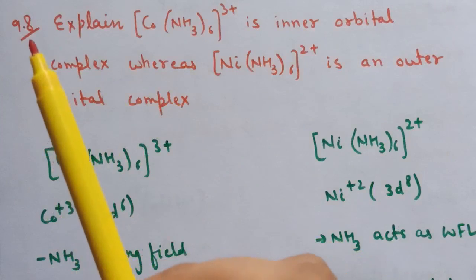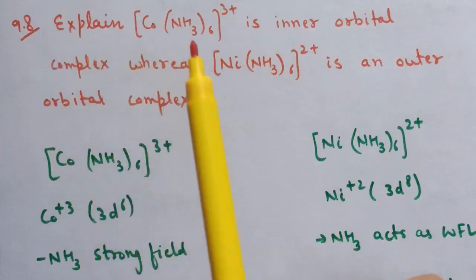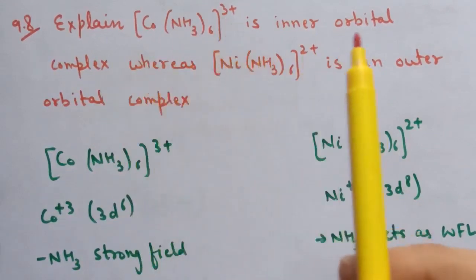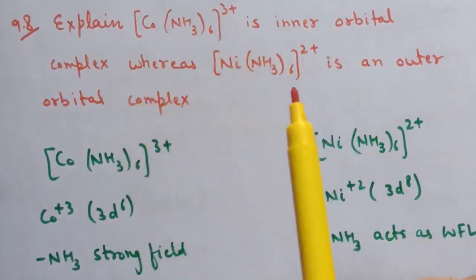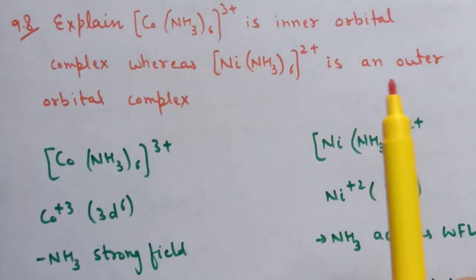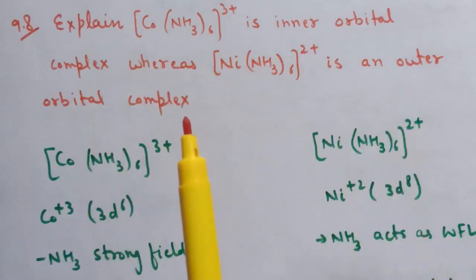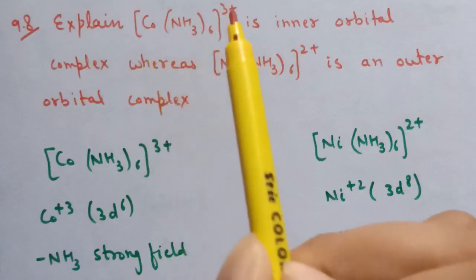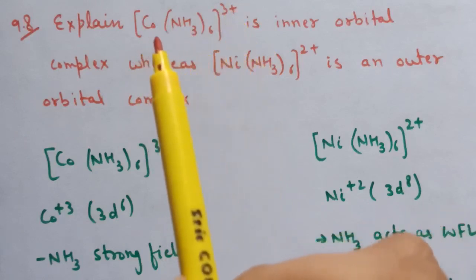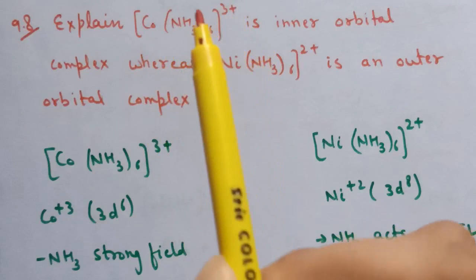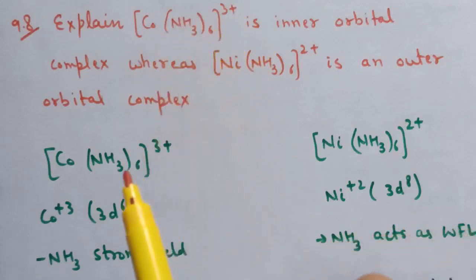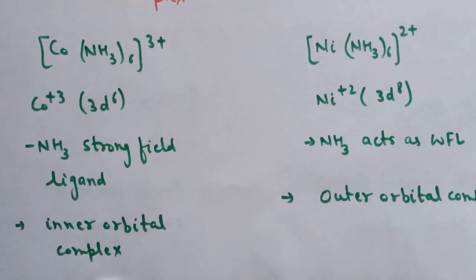Next is question number 9.8. Explain why hexaamminecobalt(III), [Co(NH3)6]3+, is an inner orbital complex, whereas [Ni(NH3)6]2+ is an outer orbital complex. Now in the first complex, the oxidation number of cobalt is +3, and when cobalt is present in the +3 oxidation state, ammonia will act as a strong field ligand, and therefore an inner orbital complex is formed.